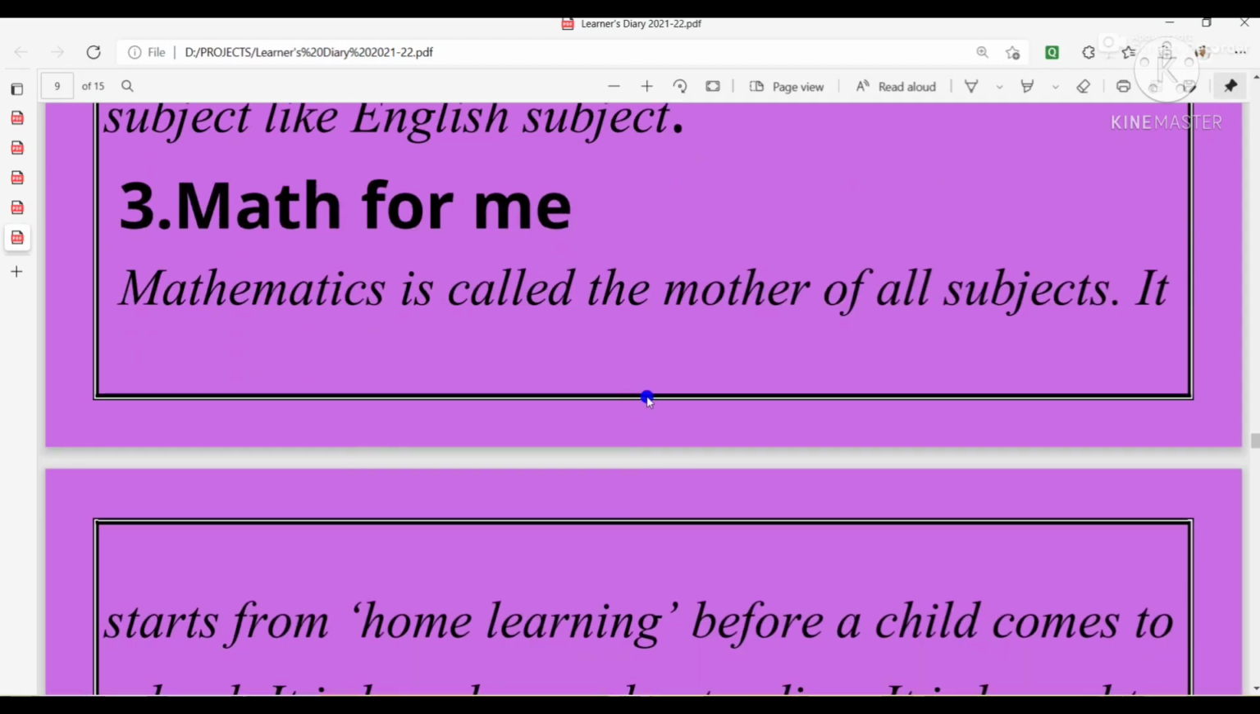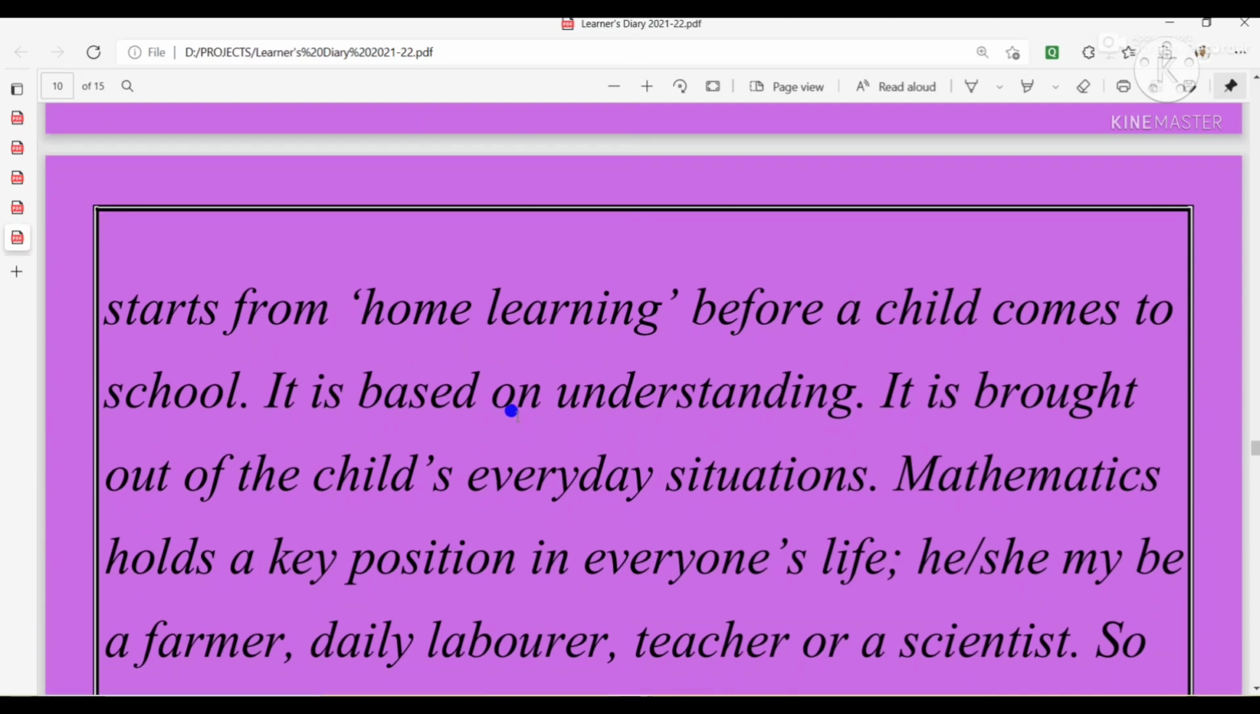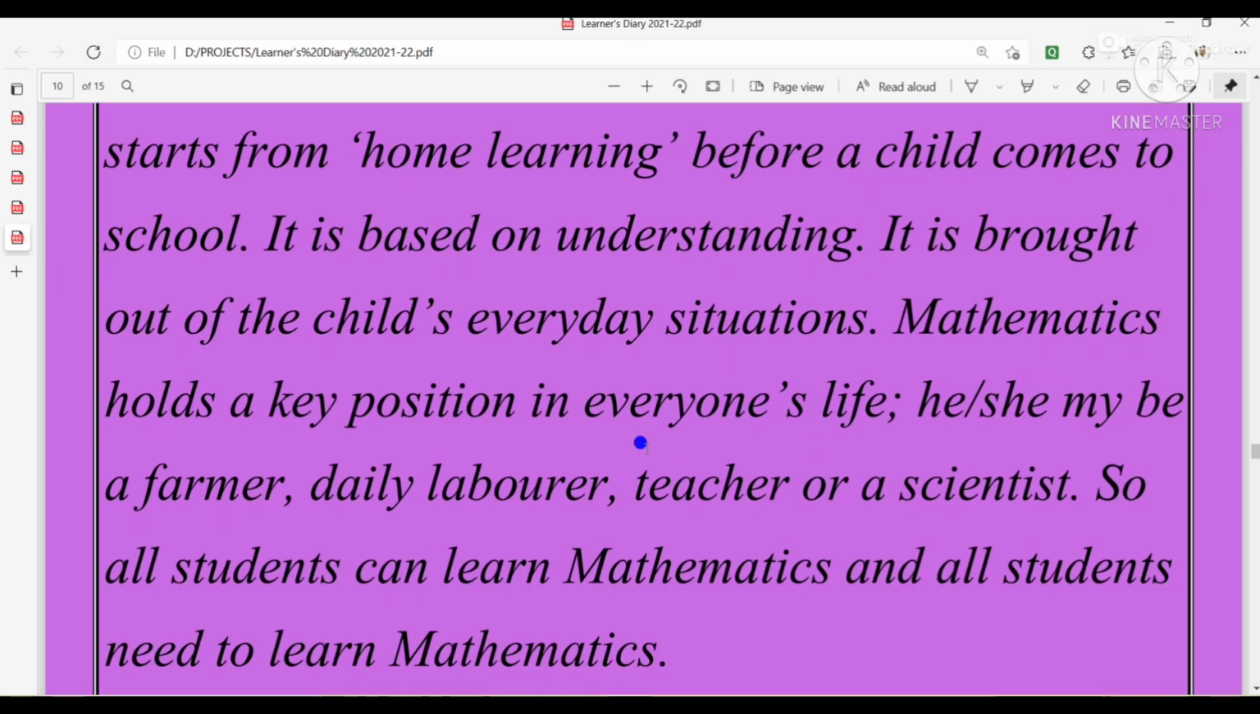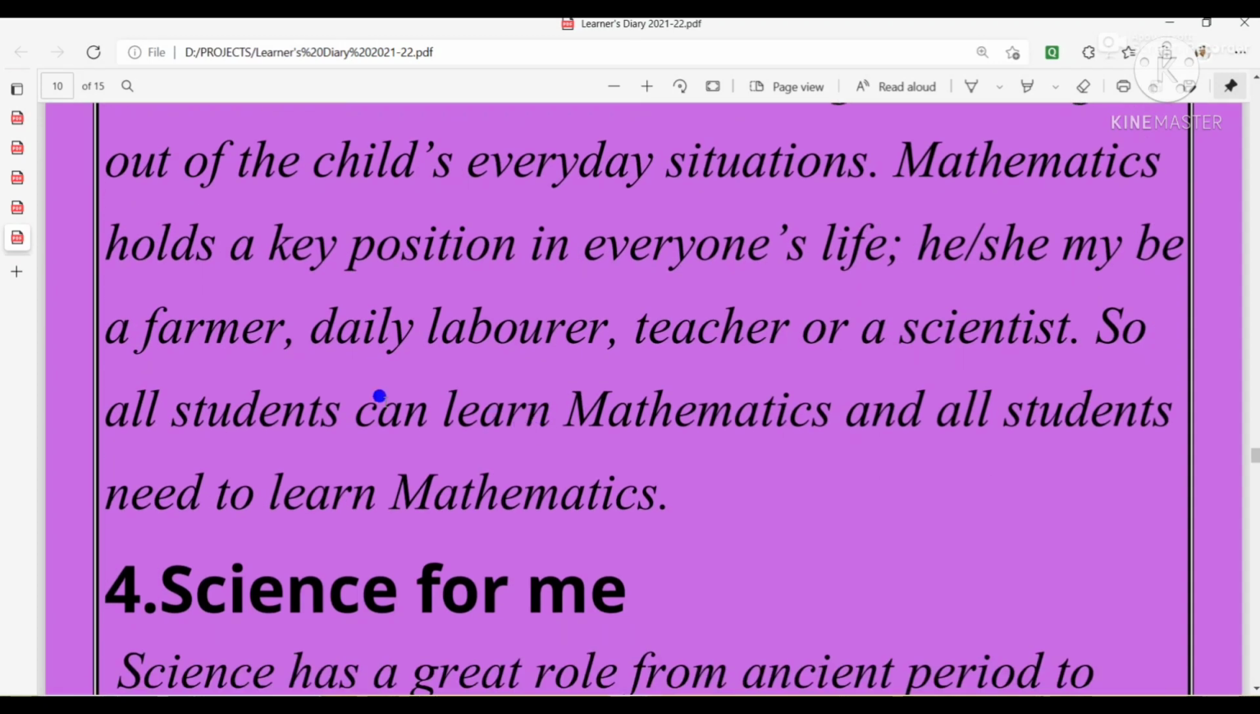Math for me. Mathematics is called the mother of all subjects. It starts from home learning before a child comes to school. It is based on understanding. It is brought out of the child's everyday situations. Mathematics holds a key position in everyone's life. He or she may be a farmer, daily laborer, teacher, or a scientist. Here it will be may, M-A-Y. Your spelling mistake there, you can correct, you can edit. He or she may be a farmer, daily laborer, teacher, or a scientist. So all students can learn mathematics and all students need to learn mathematics.